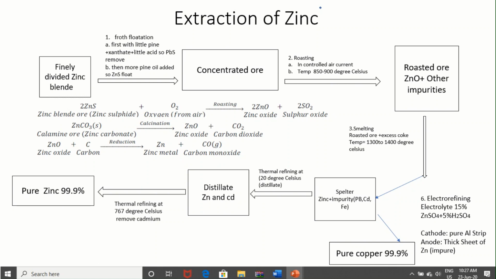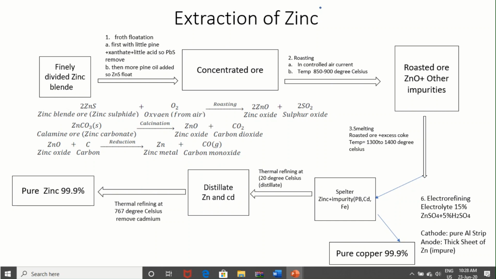Next is roasting the concentrated ore in controlled air, at a temperature of around 850 to 900 only. The roasted ore and other impurities remain, and then smelting, heating around 1300 to 1400 degrees Celsius. In that case, what would we get? Spelter, zinc plus impurities. Generally we use electro-refining, with 15% zinc sulfate plus 5% H2SO4.